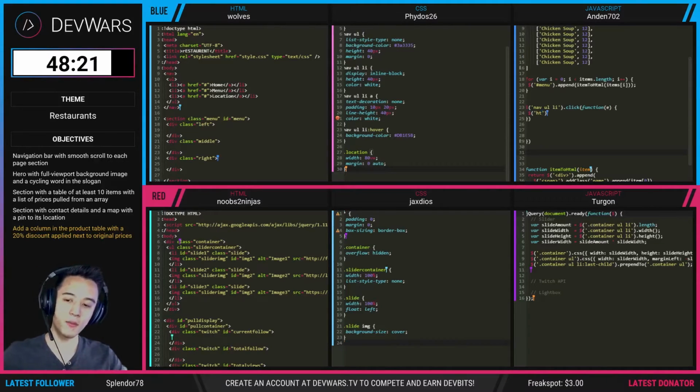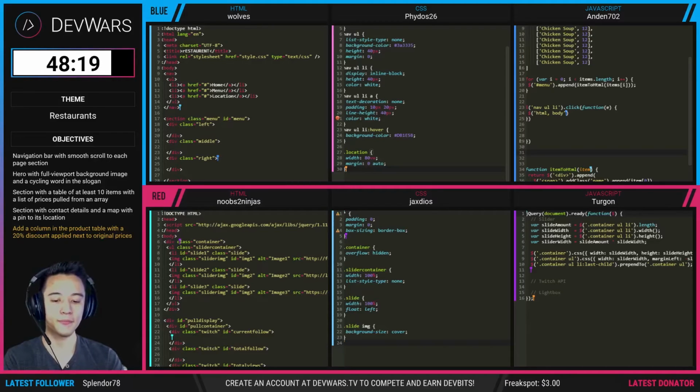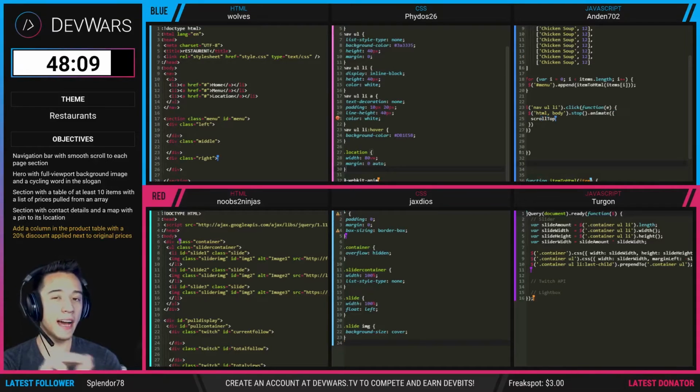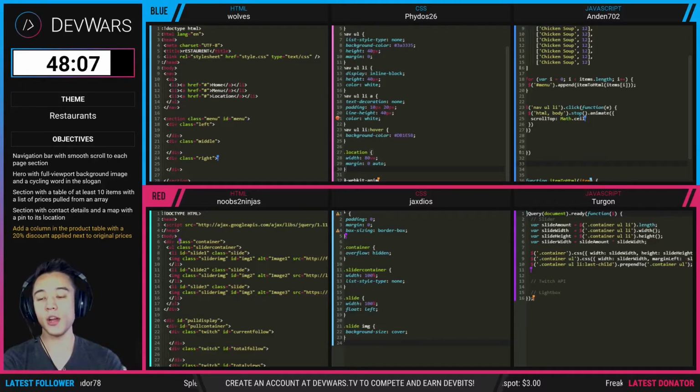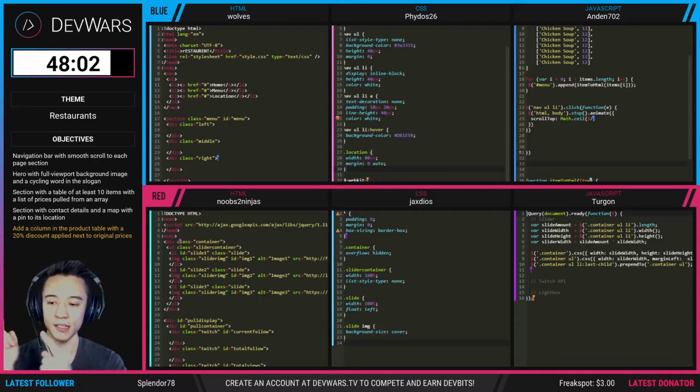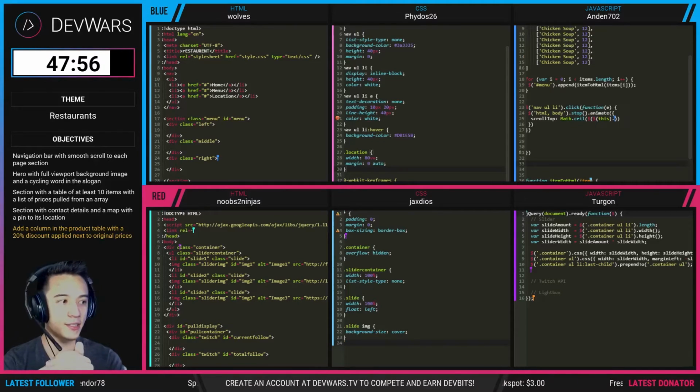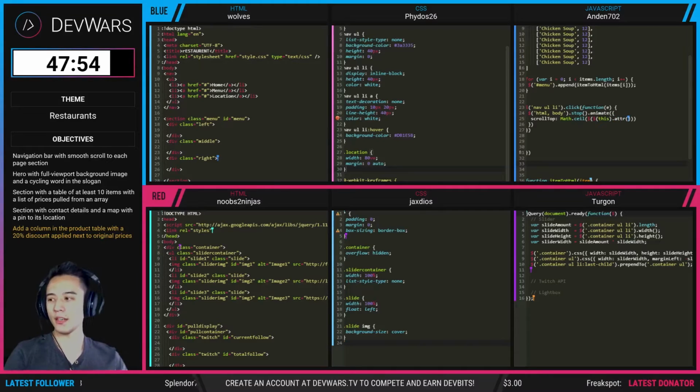I could use the timer on my phone. What do you guys think? Would you guys rather me keep track of the timer? Okay, would you guys rather not see the timer or not see the website? Because that's the trade-off here. And I'm thinking in my head that you guys would much rather see the timer than the website, because you could see how much time's left on the clock.